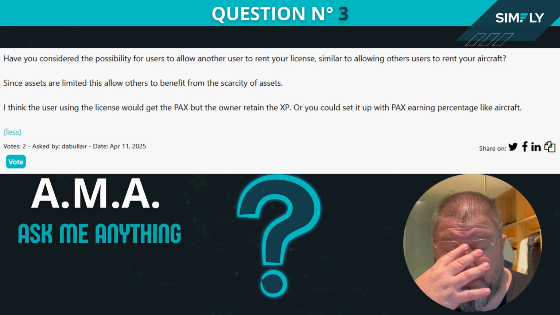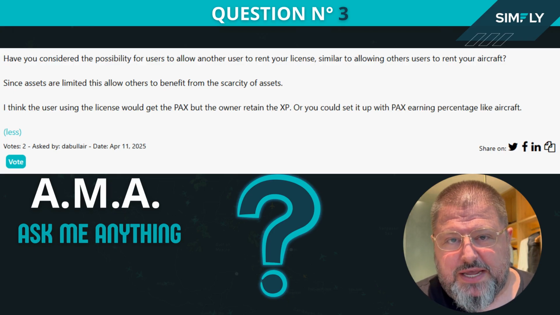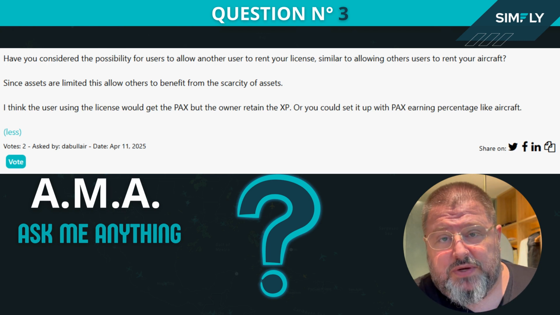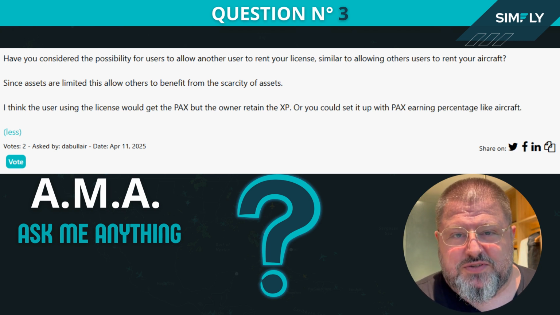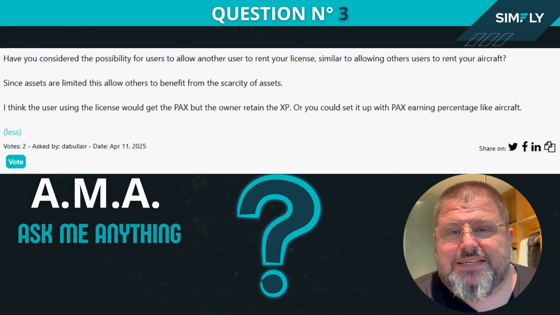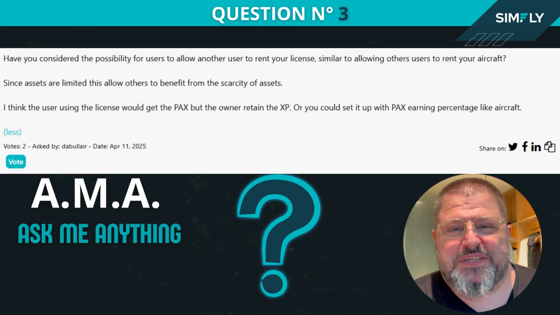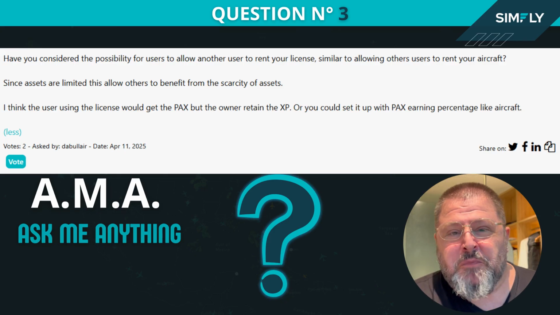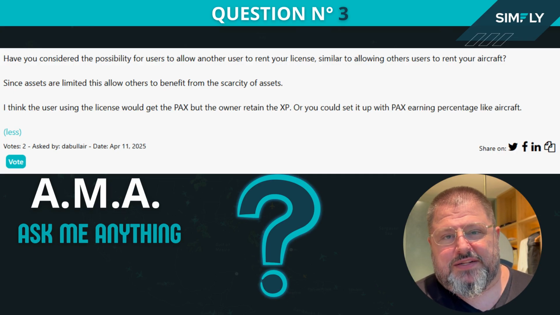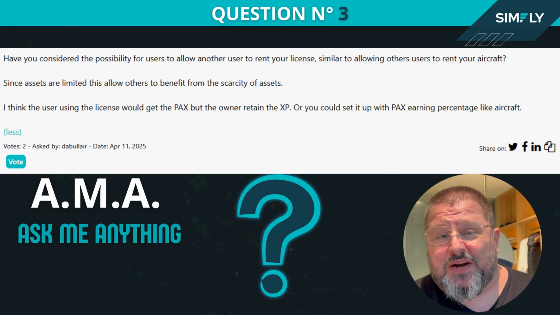Now, Dabuler, you've been asking this question before we announced the junior pilot license. What you were suggesting makes sense in a way: try to distribute more licenses around so that this pushes people to rent more airplanes. In a certain way, the license is like your passport, your ID card. You can rent your car, but you wouldn't rent your driver's license, right? That's a strange point. To keep it a simulation of reality, I can rent an aircraft, but I can't rent my pilot license, which is very personal. Yet we can sell a pilot license later.